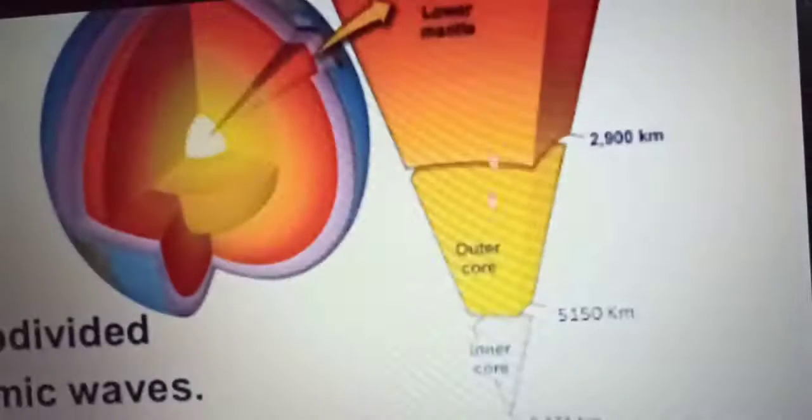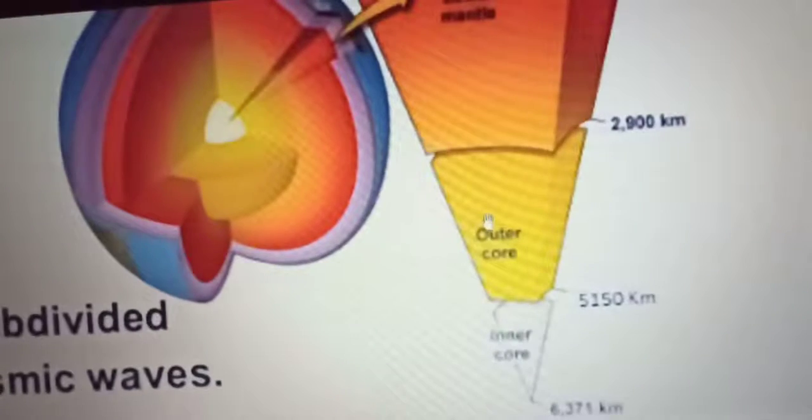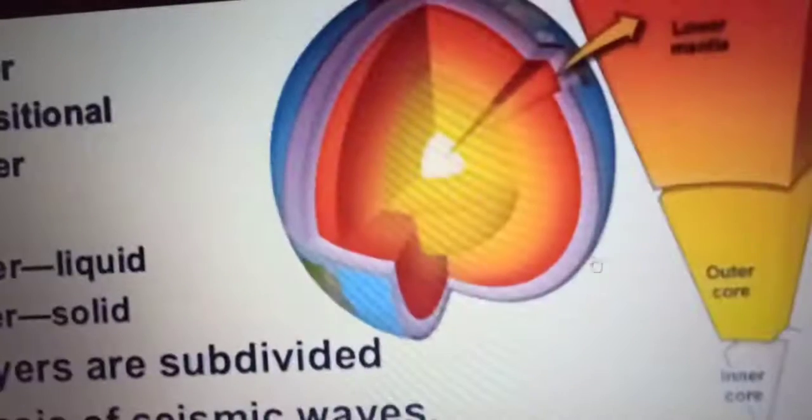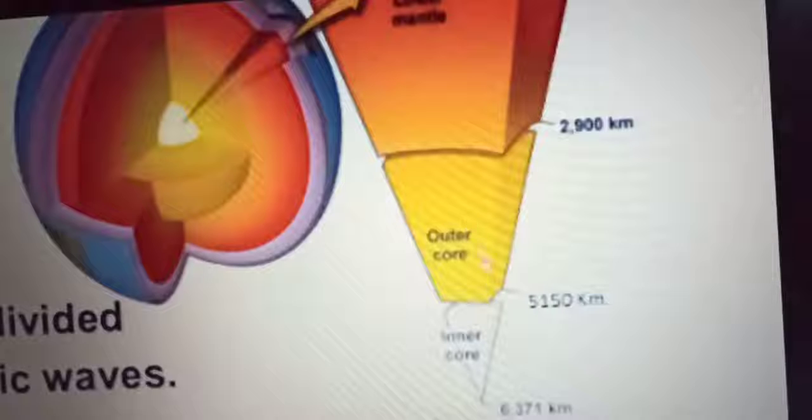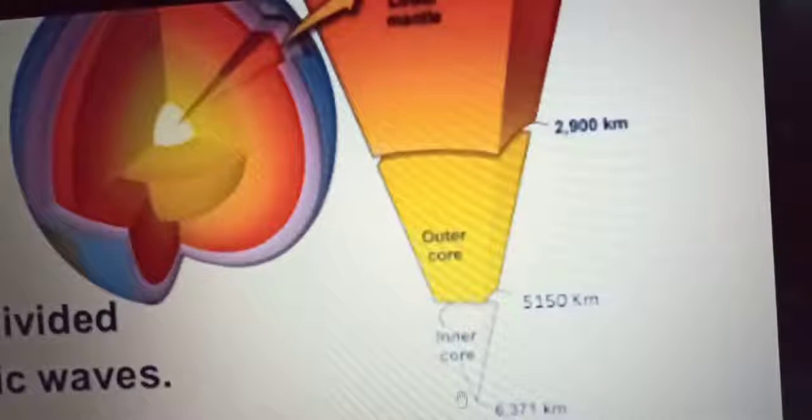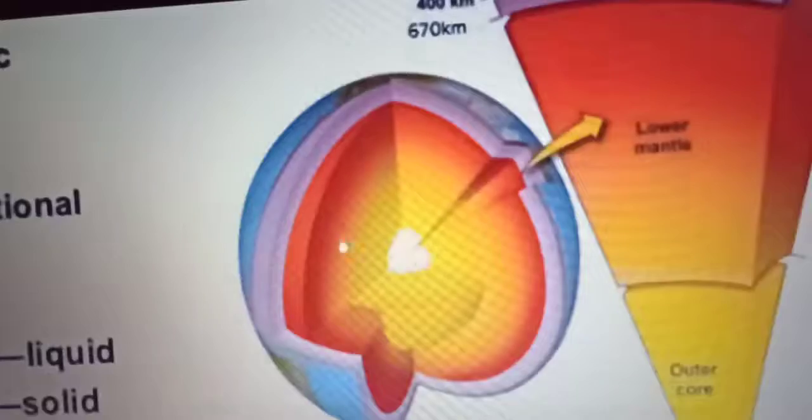Okay, below this lower mantle, the layer of the core is there. The core is divided again into two divisions, that is the outer core, which is liquid in nature, and the inner core, which is solid in nature. Okay, so the thickness of the outer core is about 5150 kilometer, and the thickness of the inner core is about 6371 kilometer. So now let us see what are the various factors.